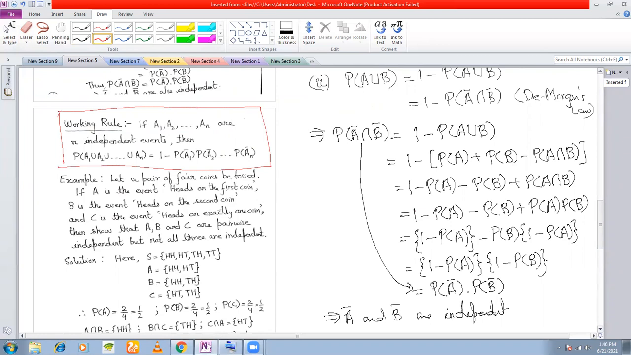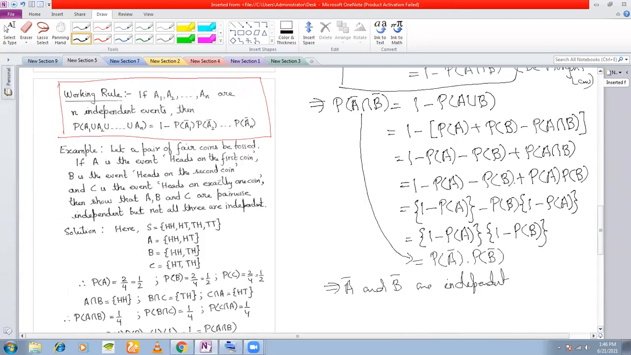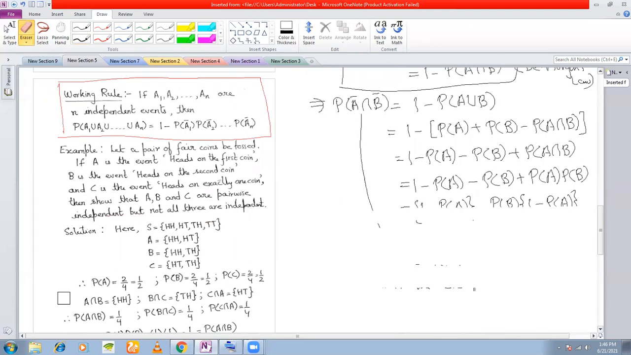That is, the probability of A1 union A2 union up till AN can be written as 1 minus P(A bar), 1 minus P(B bar), and so on. In fact, this is the step that I'm talking about. In the working rule, we'll be using this step for n events. Even for 3 events, we may be using. For 4 events, we may be using. Okay. So continuing here, let us take an example.